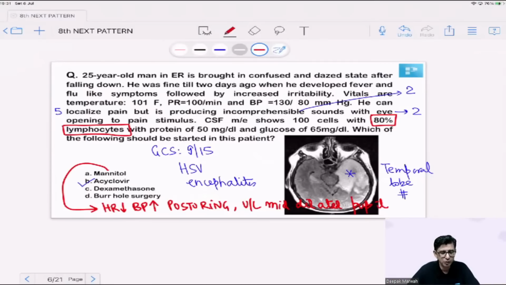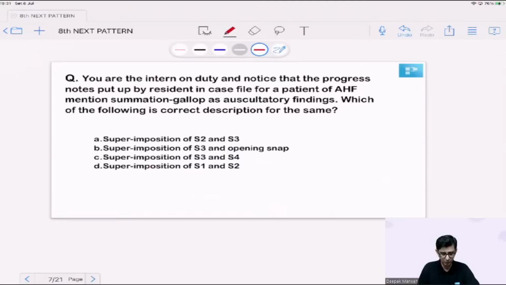The correct answer for this one is option number B, acyclovir, because the MRI shows evidence of temporal lobe involvement. We can see very hazy, predominant, grayish, whitish, in fact, cerebral edema component, which is present in this case. The correct answer for this one is option number B.